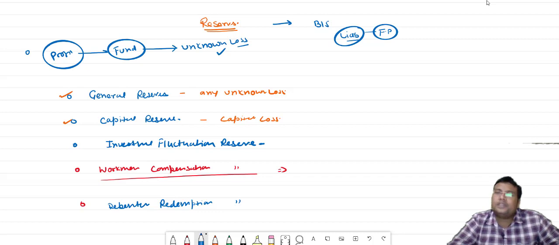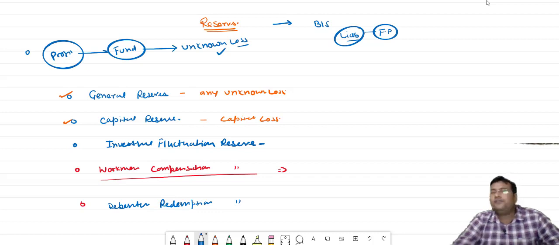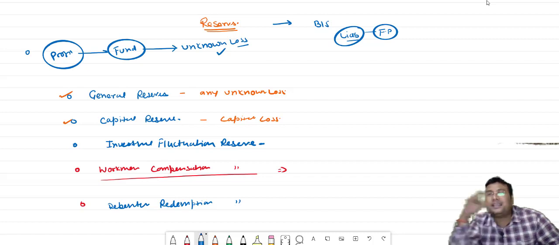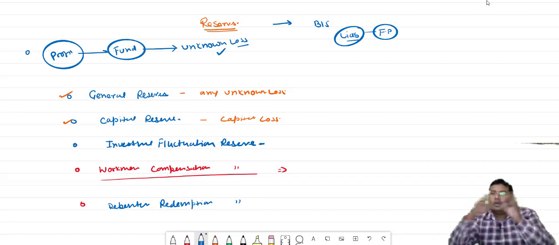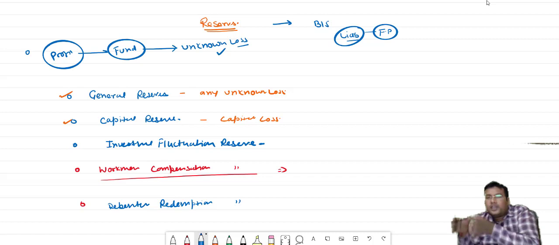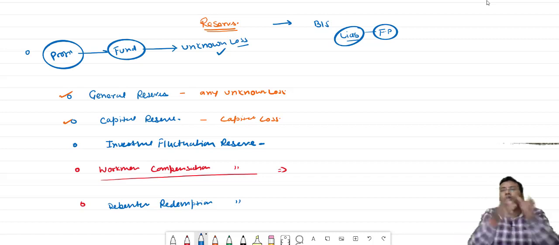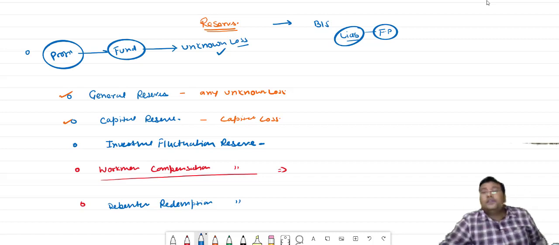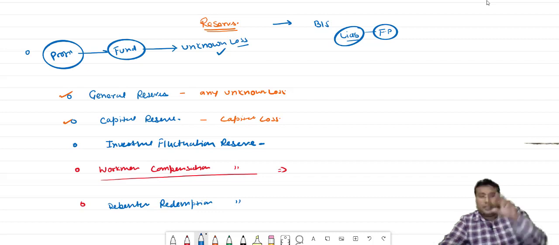So debenture redemption reserve ensures that if we do not have the amount to pay back in the 5th year, we already have a fund from which we can make the payment of the debenture. So debenture redemption reserve is basically a fund which will cover all the uncertainty which can happen because of the payment of debenture.